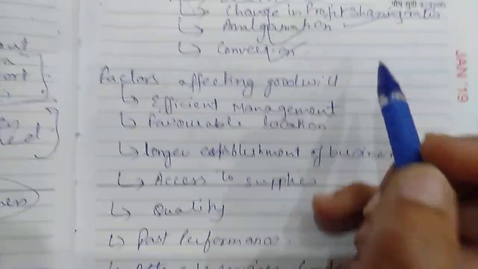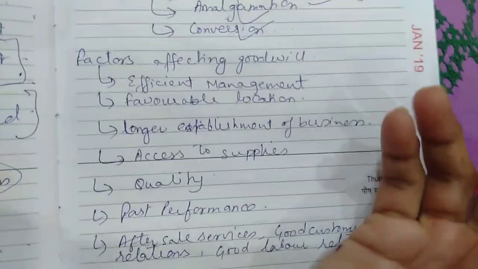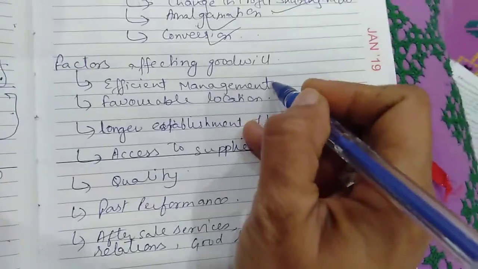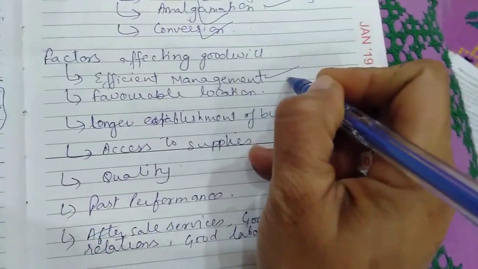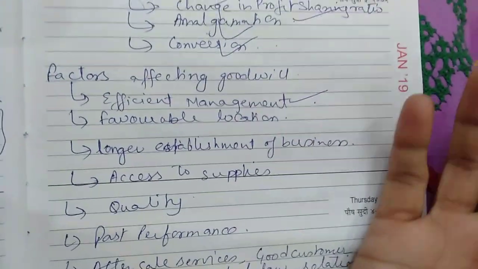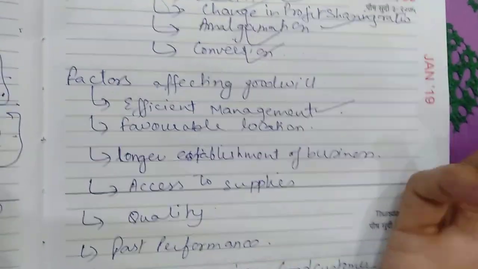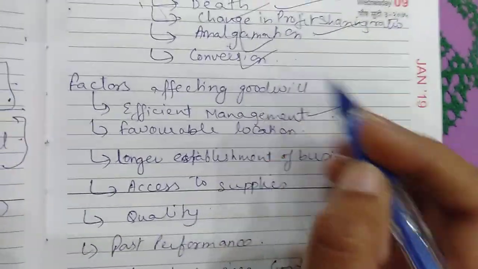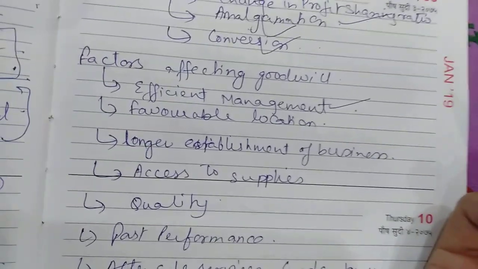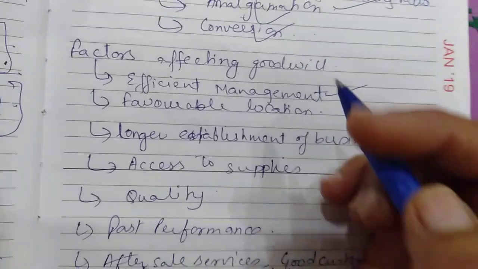Next, factors affecting goodwill. This is an important 3 marks question, beta: what are the factors which affect the goodwill of a firm? The very first factor is efficient management. If a business is managed by efficient people, what will be the result? They will earn more profit. More profit means more success. More success means goodwill. So a business with efficient management will have more goodwill, and vice versa. With inefficient management, goodwill will go down.